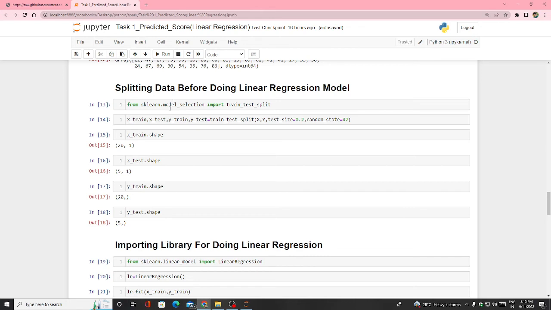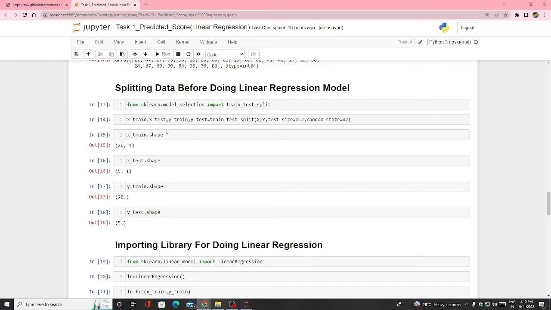Here we are going to build the linear regression model. Before that we need to split the data. For that, we import model selection from scikit-learn and import train_test_split.